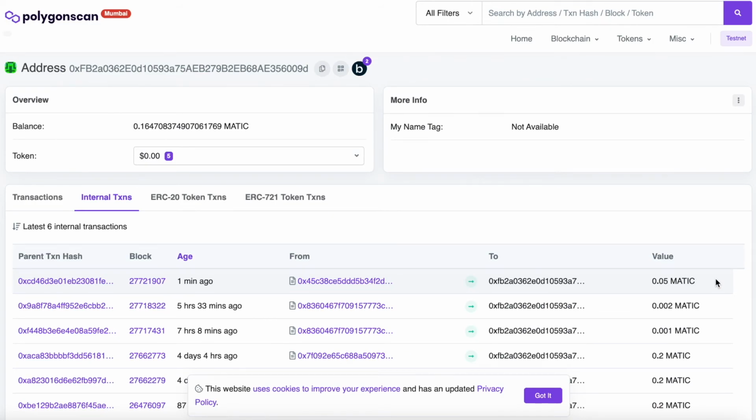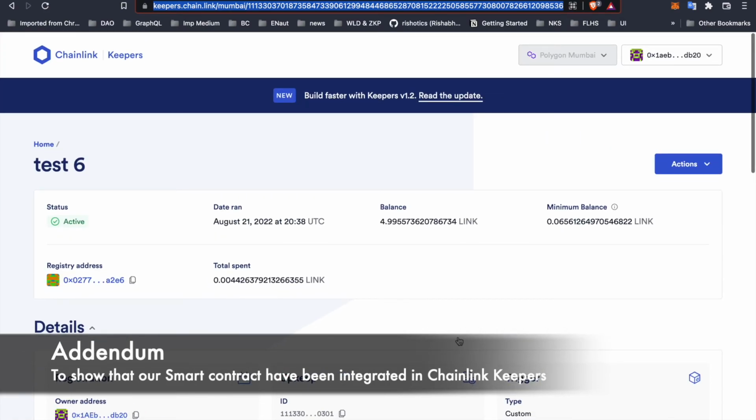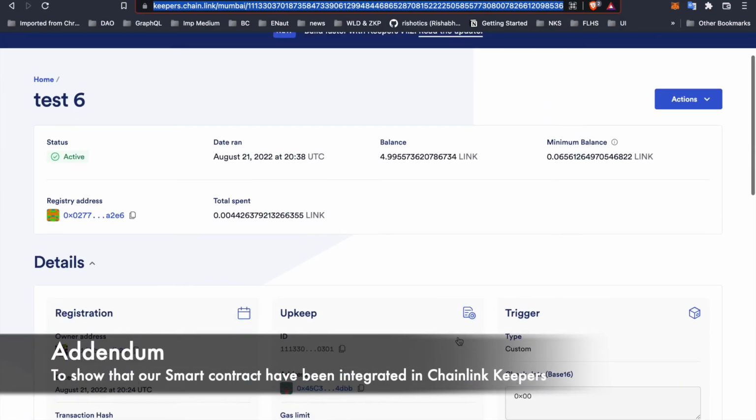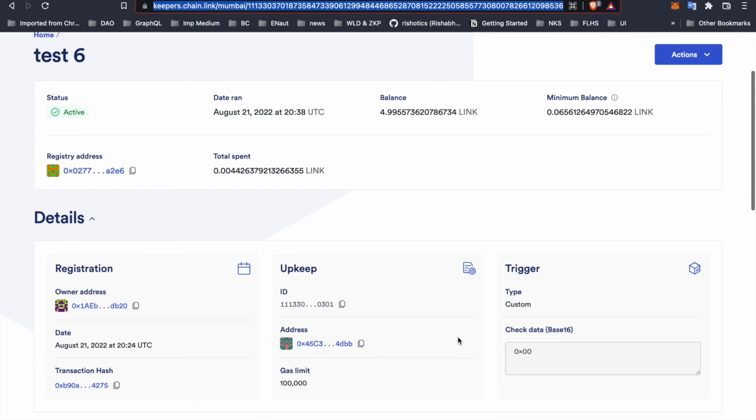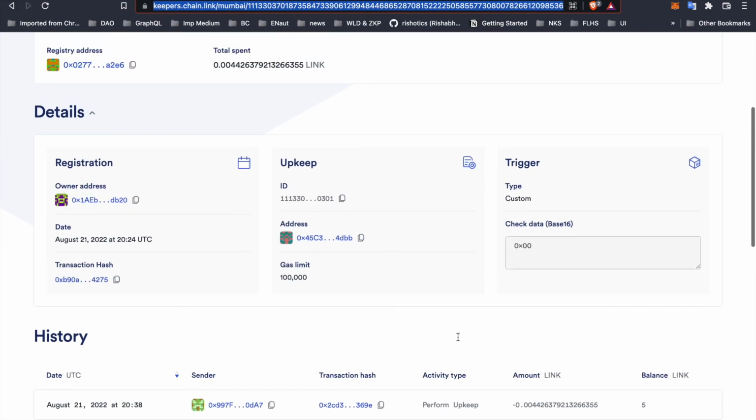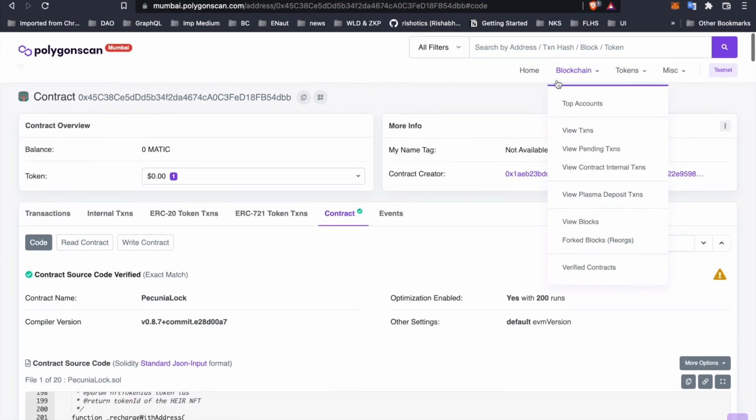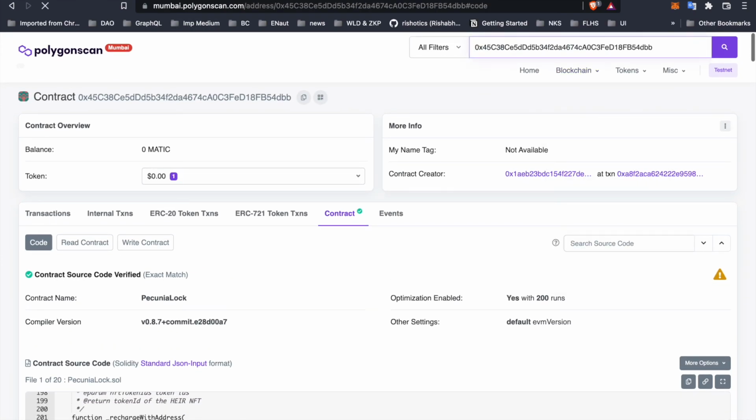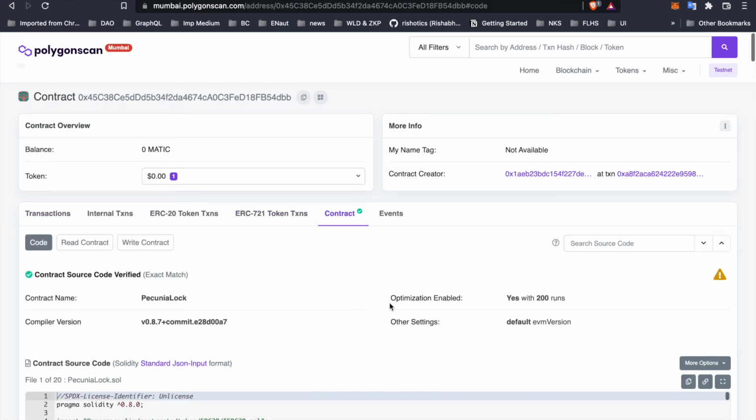Thank you. Hey everyone, my name is Rishabh and I'll show you that our smart contracts have been integrated with the Chainlink Keepers app. Every block the keepers execute the checkUpkeep function, and if there are matured wills, the upkeepNeeded boolean is turned true and the performUpkeep method is executed, as we can see in the history. So here is our smart contract. As we can see, this is our verified smart contract.